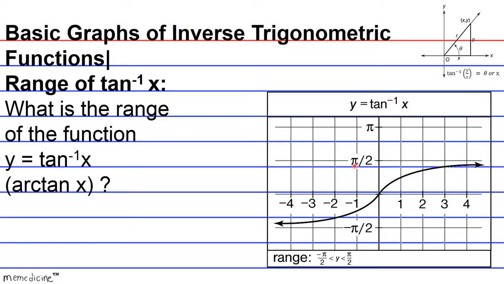Exclusive because pi over 2 and negative pi over 2 are not included in the range. Basically, this is going to continue forever in the positive infinity direction, and in the negative infinity direction, almost approaching, but never touching pi over 2 and negative pi over 2. Okay?